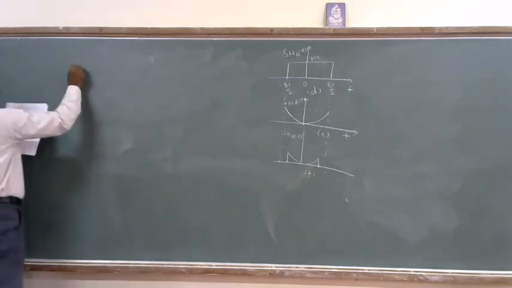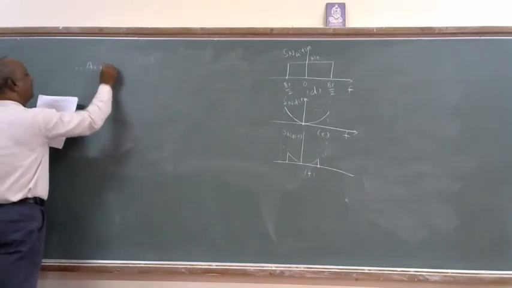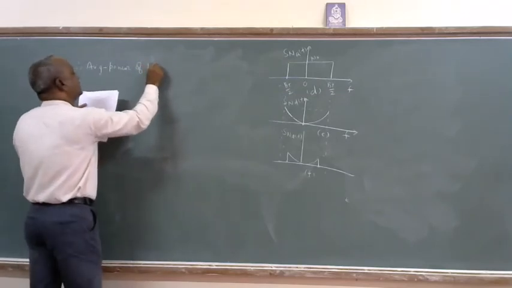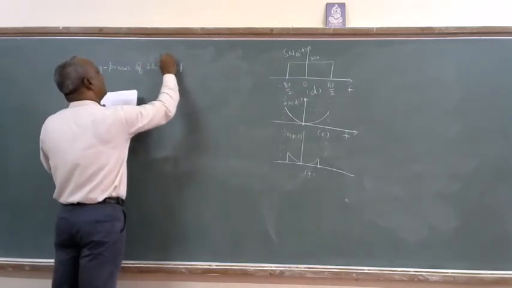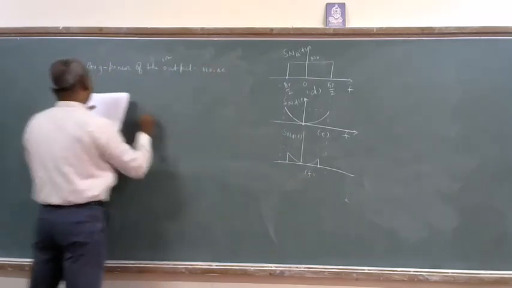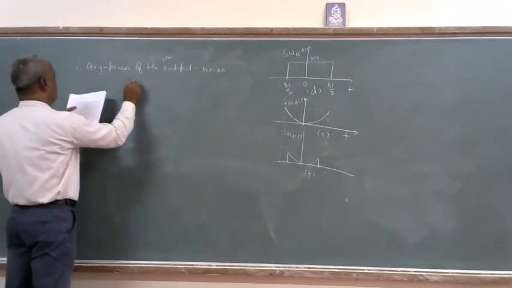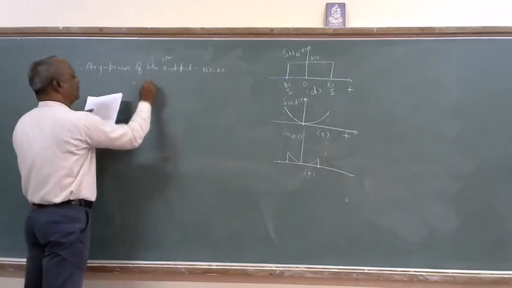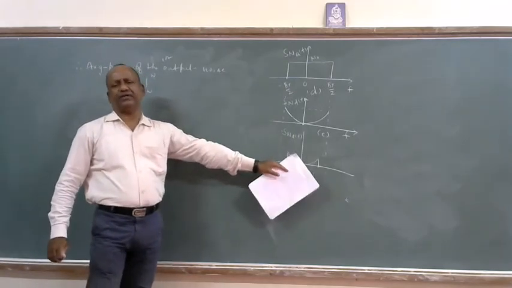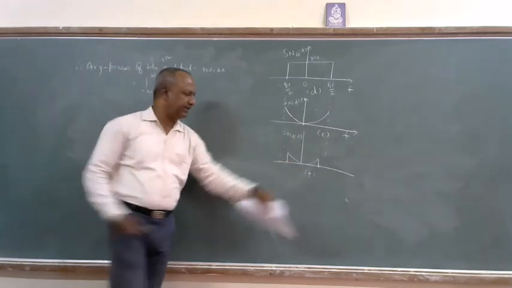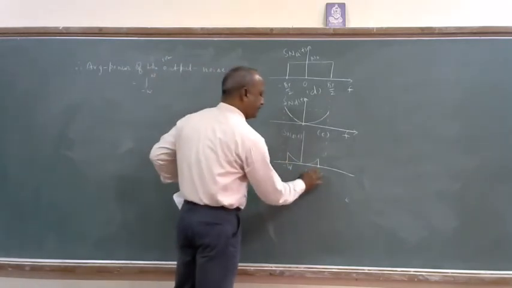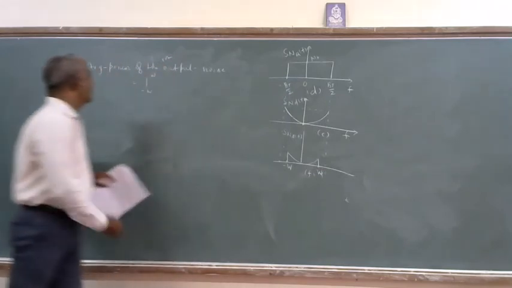Therefore, the average power of the receiver output noise is equal to the integral from minus W to plus W, because this is the power spectral density present at the output of the receiver, extended from minus W to W. So integrate it.